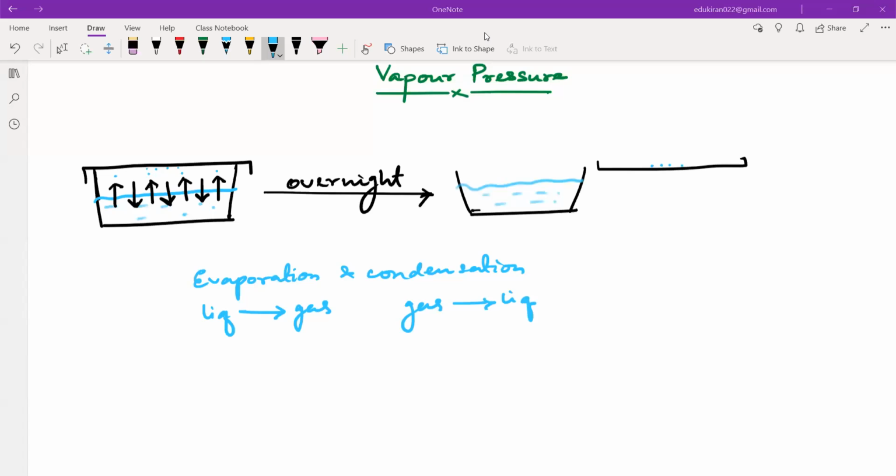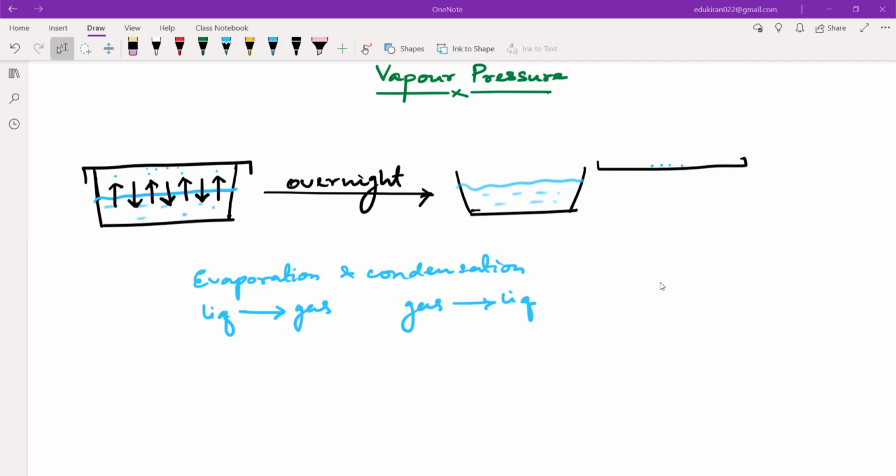Okay. Now, one question is: if you keep the container overnight like this only, will there be any considerable change in the amount of water? Will the water become much less? It will be the same. You will not see any difference. Yes or no? If you leave it overnight, will you see any difference in the amount of water in the container? Tell me, Dania, Alina. No, right? So basically nothing is happening to the water.